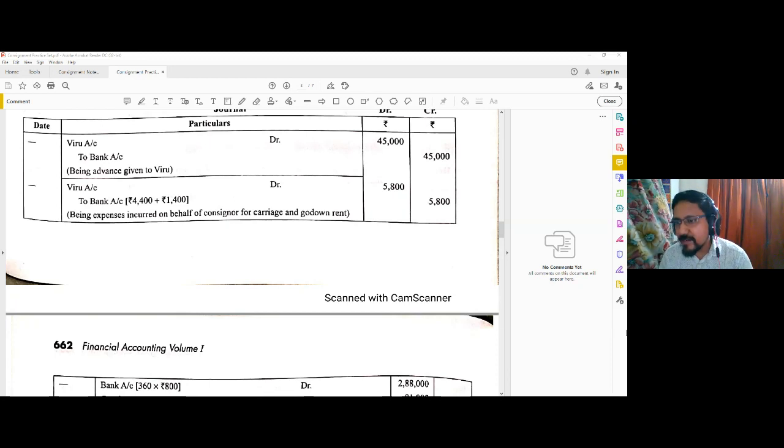In Delegate Commission, the consignee will bear the bad debt, or he will collect the debtors for that commission given. In the case of Delegate Commission, the consignee is entrusted to collect everything from the consignment debtors. And if some debtor fails to pay the amount, that is, if there is any bad debt, that bad debt will be borne by the consignee. That is why the consignee records the consignment debtor account as well as the bad debt account when Delegate Commission is given to him.